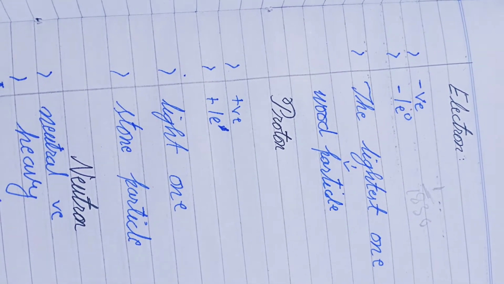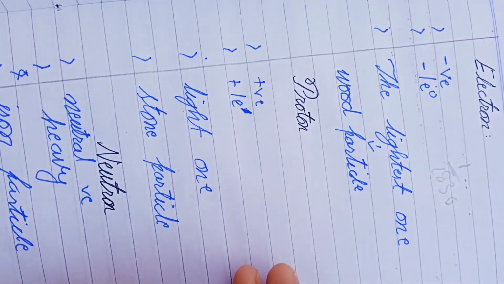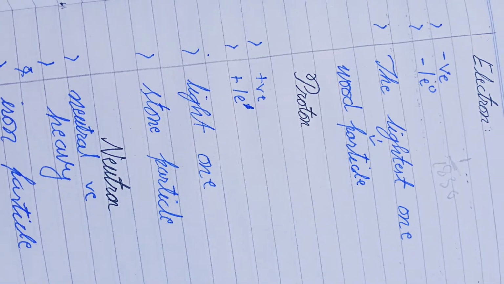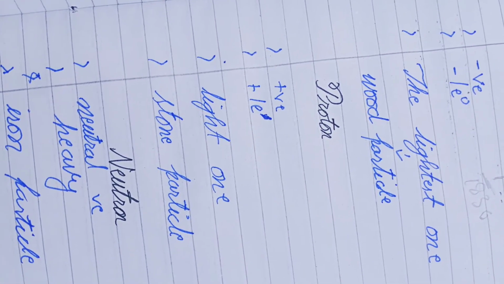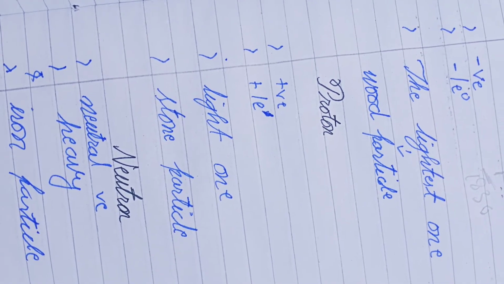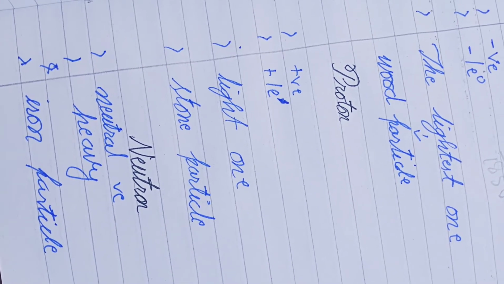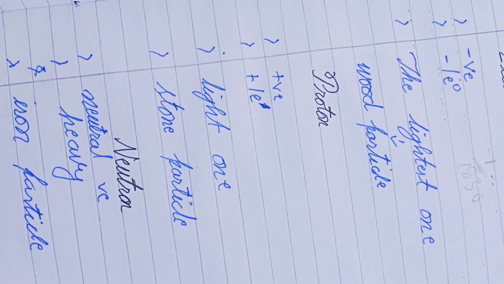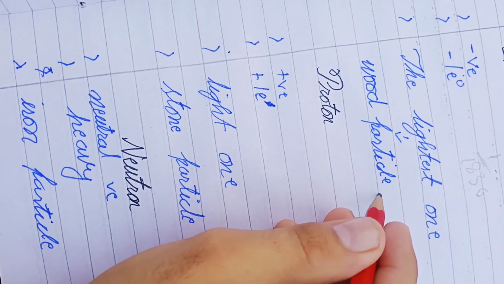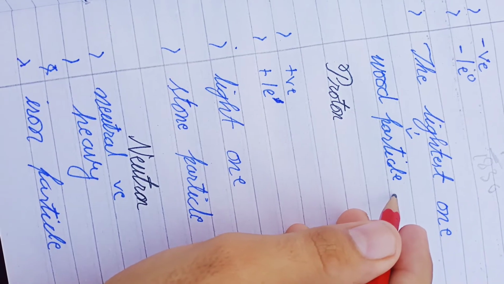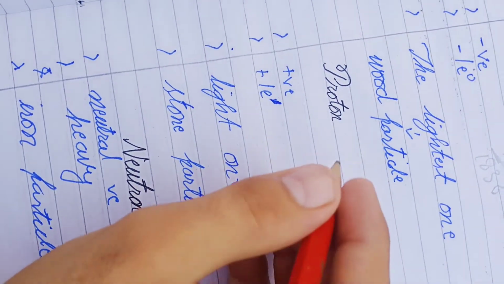So as you can now predict, the electron is the lightest one, as written here. We can take the example of wood particles: if we polish a wood, there will be some particles, thin and light. Wood particles are not electrons, but they are light, you will not feel their weight. That's why we are taking the example.